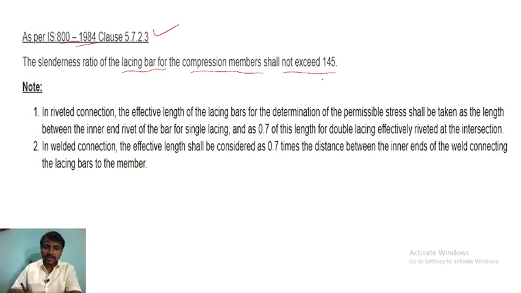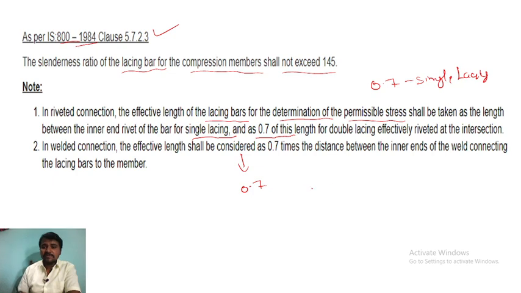Lacing we will discuss in an upcoming video, in an upcoming question. In a riveted connection, the effective length of the lacing bar for determination of the permissible stress shall be taken as the length between the inner end rivets of the bar for single lacing, and 0.7 of this length for double lacing effectively riveted at the intersection. In a welded connection, the effective length shall be considered as 0.7 times the distance between the inner ends of the welds connecting the lacing bar to the member.